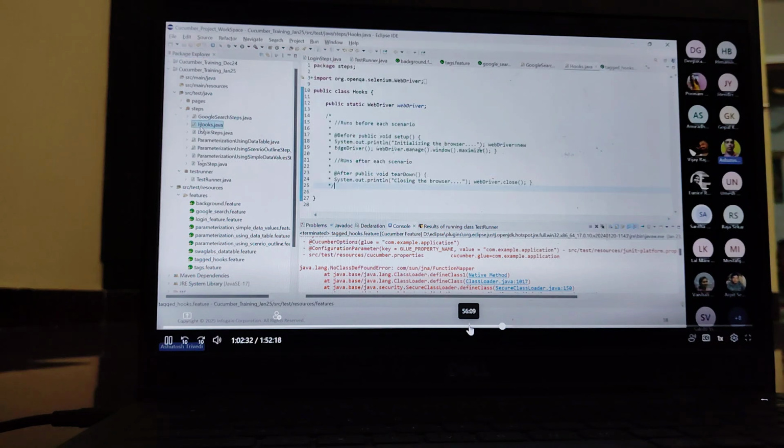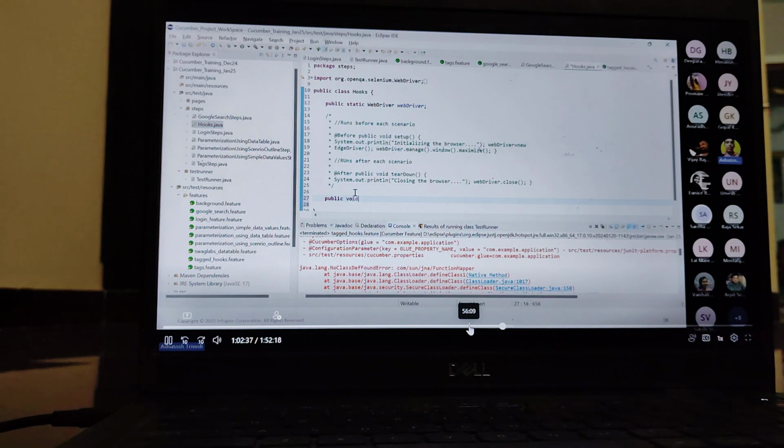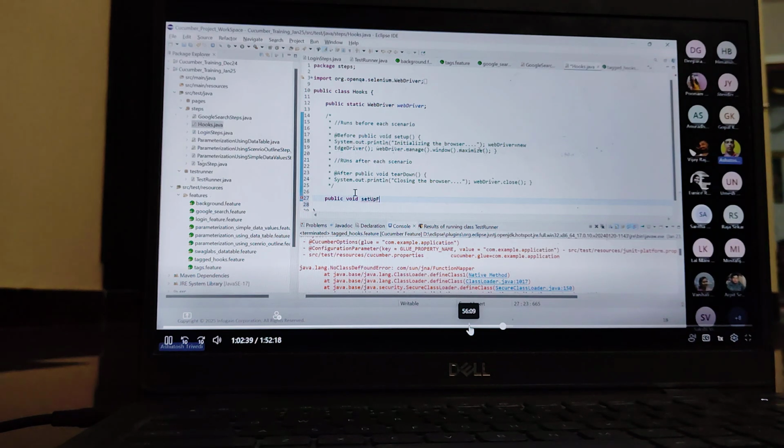Okay, let's go back to the hooks. Here I want to define one method. Suppose public, any method, public void setup, yes, no, setup for specific tag. I have given the name, you can give any name. And inside this method, I have written some logic, suppose running setup for this scenario. Suppose this setup needs to run for the scenario that has been marked with the @setup tag, yes, no, setup tag.